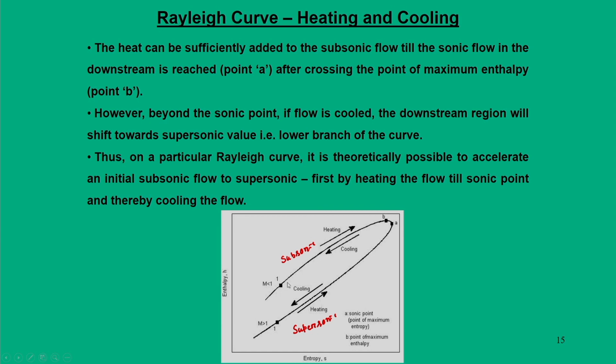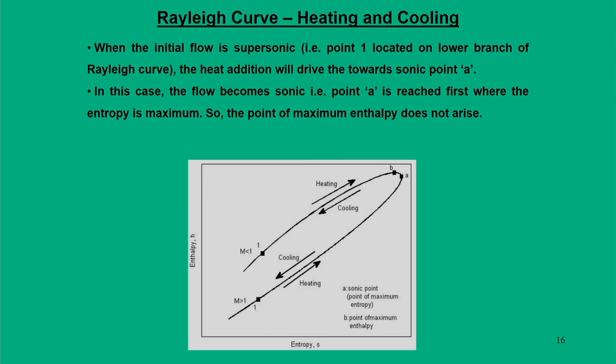These are some important inferences that the Rayleigh curve gives us: it is theoretically possible to accelerate an initial subsonic flow to supersonic, first by heating the flow till the sonic point and thereafter cooling the flow. Okay.